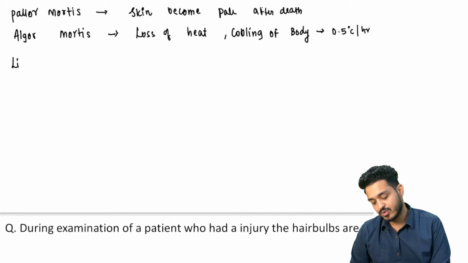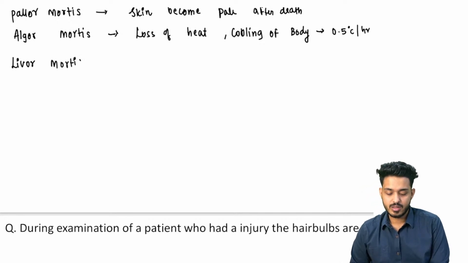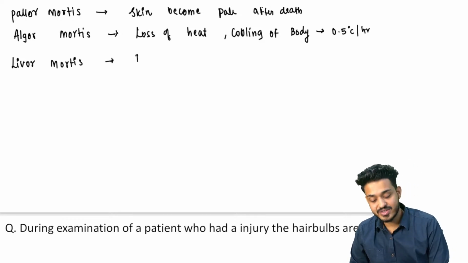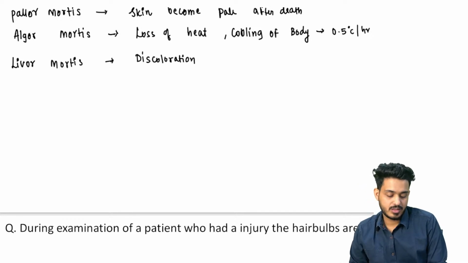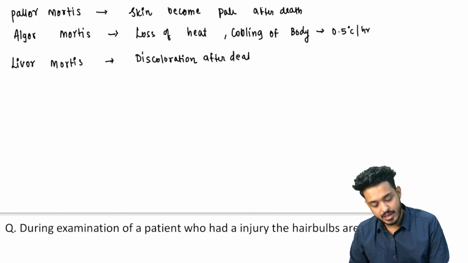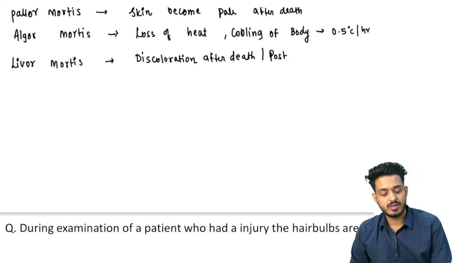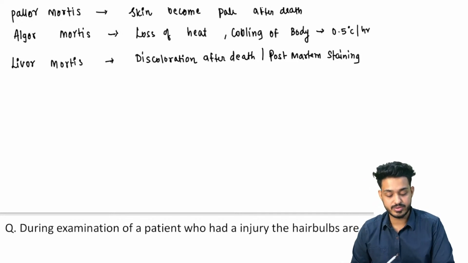What is this livor mortis? Livor mortis means you will have discoloration after death, which also explains the cause. You can also call it postmortem staining. They can also tell us about the cause, postmortem staining. I'm going to make you understand. We are going to write that down also, right?